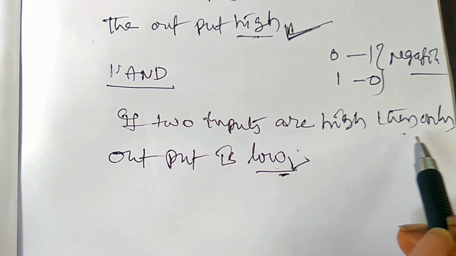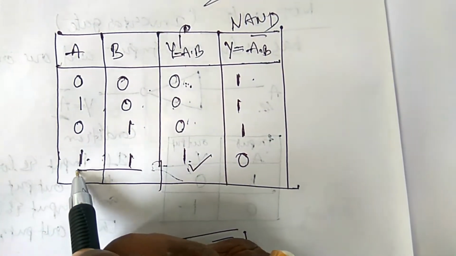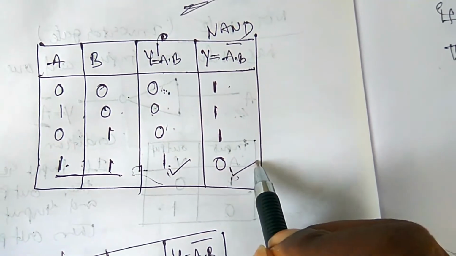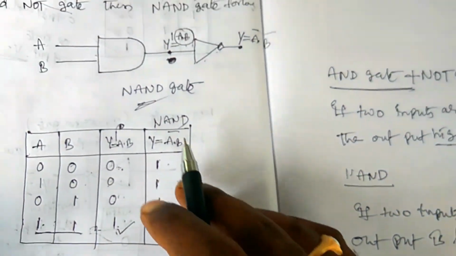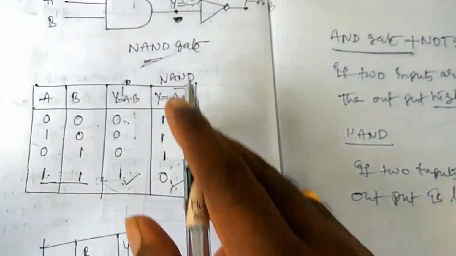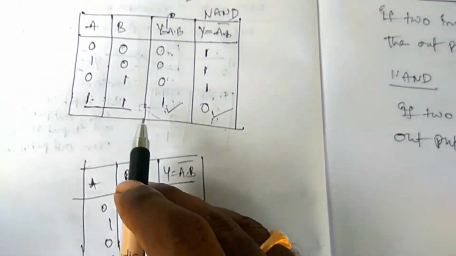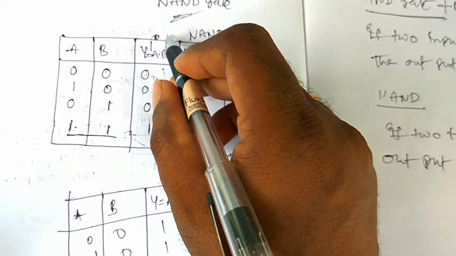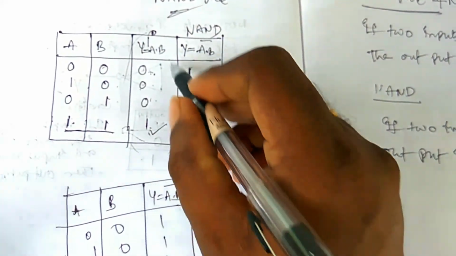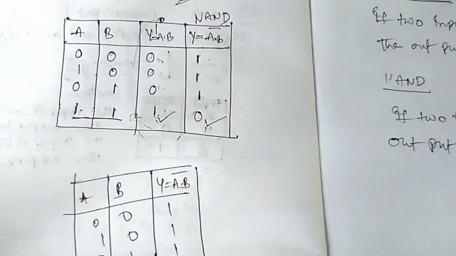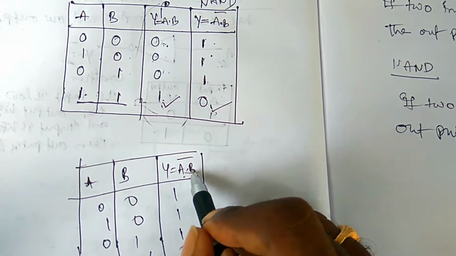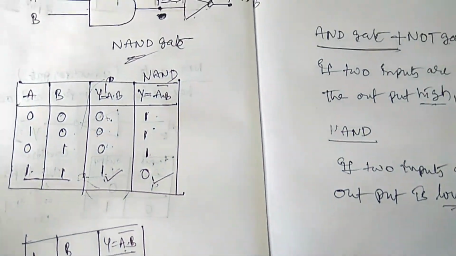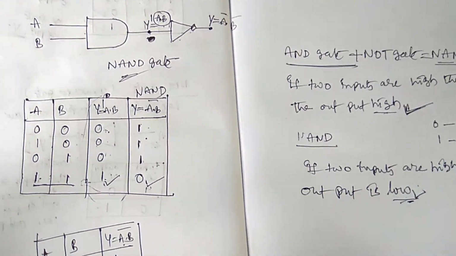If two inputs are high, then only low. Remaining all the conditions are high. So this is the truth table of the NAND gate. Without using this column, we have to write it directly also. Okay, directly we can write A dot B bar. So this is the NAND gate.